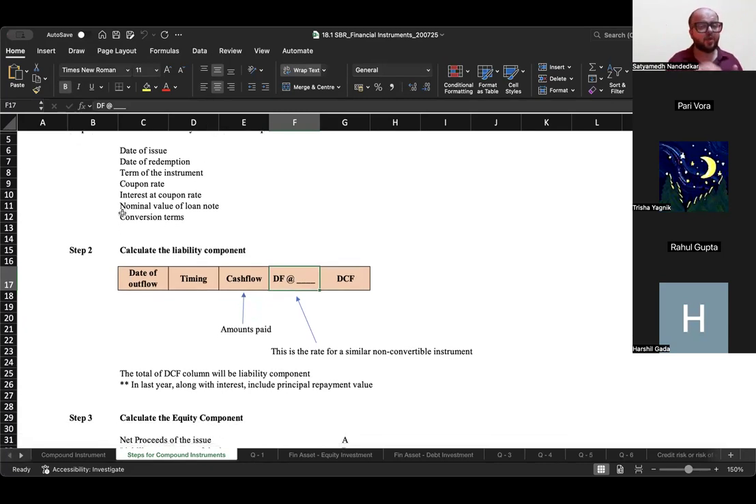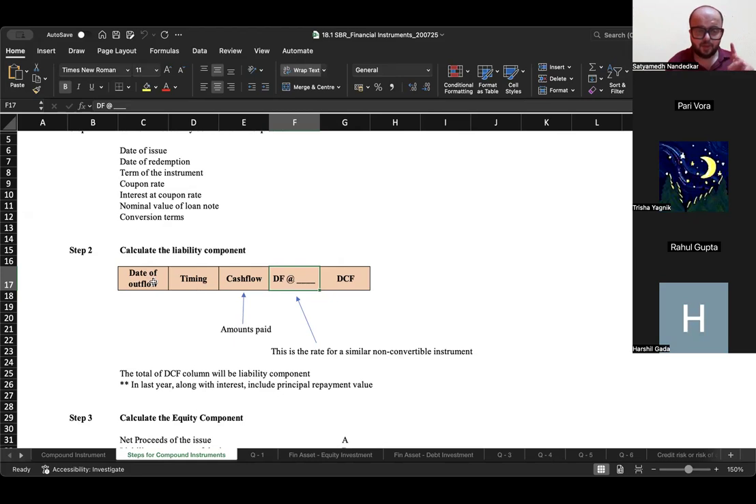Then the next step is to calculate the liability component. See, what is a financial liability? A financial liability is a contractual obligation to deliver cash to another entity. What do you mean by contractual obligation to deliver cash? At the end of a particular period, you have to compulsorily pay an amount to a third party. Now, in case of a convertible loan, what are the promised payments that you have to make? You have to pay interest at the end of each year, year 1, 2, 3, 4, 5. And if the holders opt for the redemption option, then at the end of year 5, you have to repay the principal also. So what do you do?